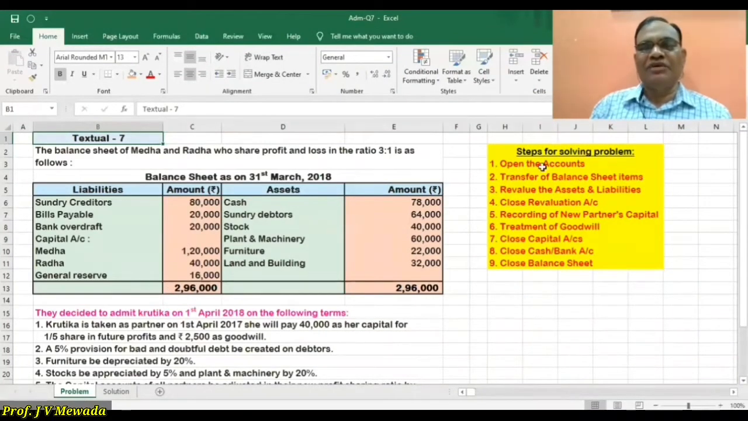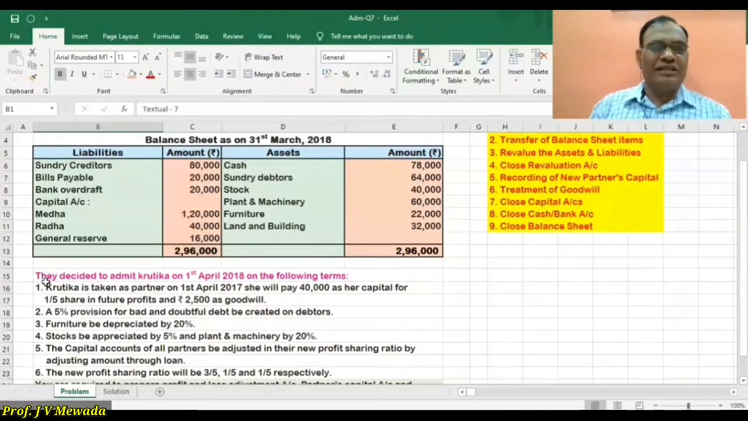So our step number 1 and step number 2 are over. Now we have to take up step number 3. We will ignore adjustment number 1 for now and take adjustment numbers 2, 3, 4. RDD is to be credited at 5%.